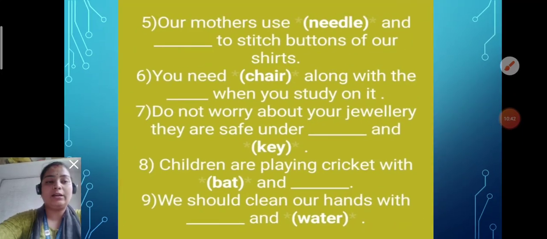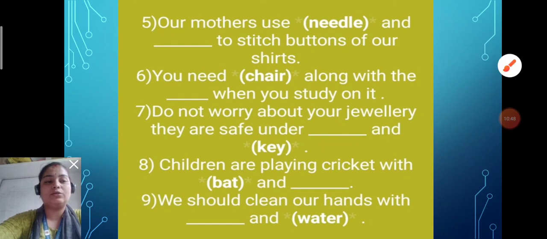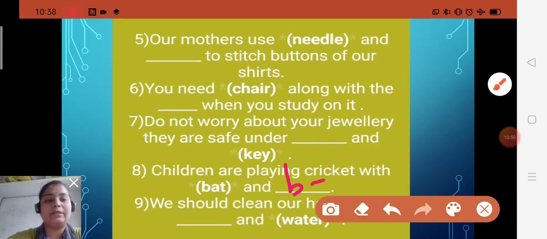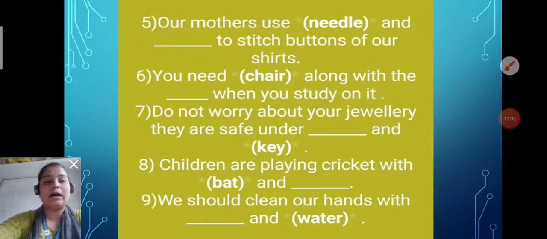Understood? Now number 8: children are playing cricket with bat and dash. So there you will write ball. Without a ball we cannot play with only a bat, and without a bat we cannot play with only a ball. So bat and ball are pairing words.